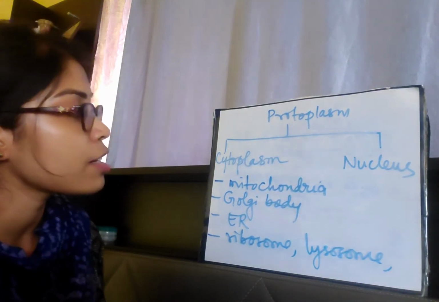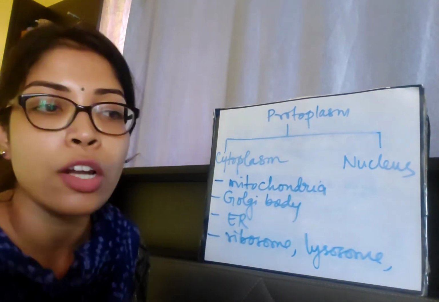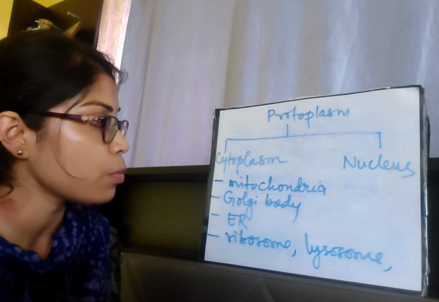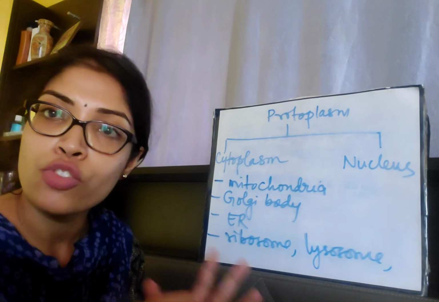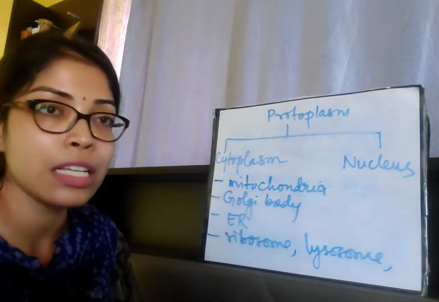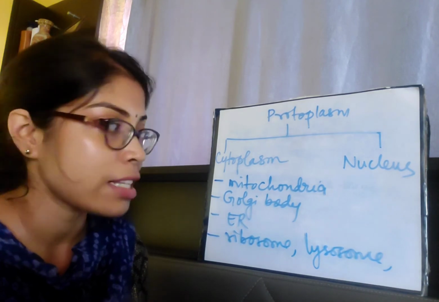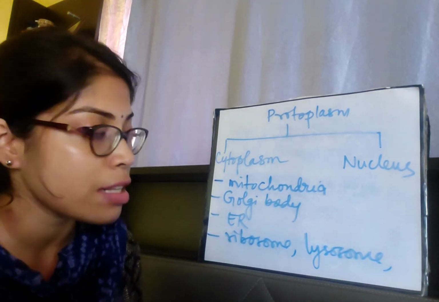All these are different cytoplasmic organelles. We can also call the cell organelles cytoplasmic organelles because they are found within the cytoplasm, and they have their distinct structure. The structures of these important cell organelles are also very important for your exam, and they have their own structure and separate functions.